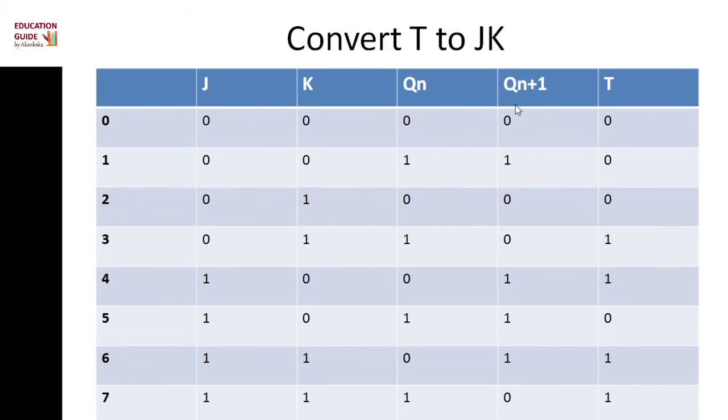When the previous state is 0 and the next state is 0, then T flip-flop gives 0. You can also see this: here it is 0 and here it is 1, then we get output as 1. Otherwise, this table gives 0.